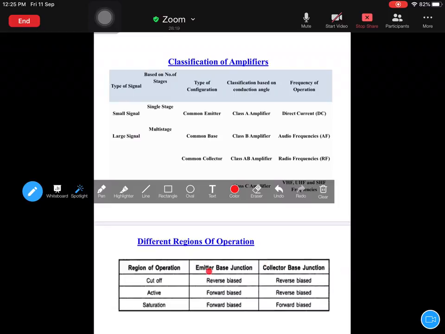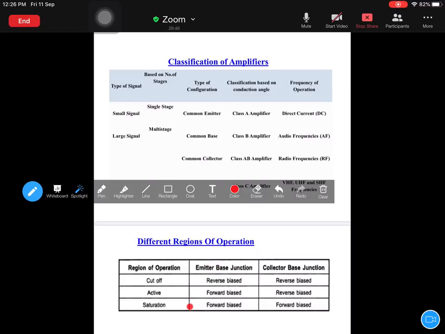With respect to junction, if you observe, rather than going for input side, output side, then you will not have any confusion in determining whether the transistor is operating in active mode or any other modes. If a transistor's emitter base junction is reverse bias and collector base junction is reverse bias, then that transistor is said to operate in cutoff mode.